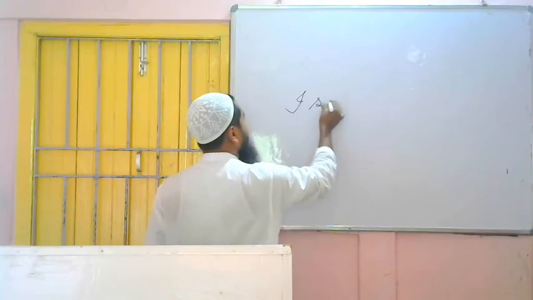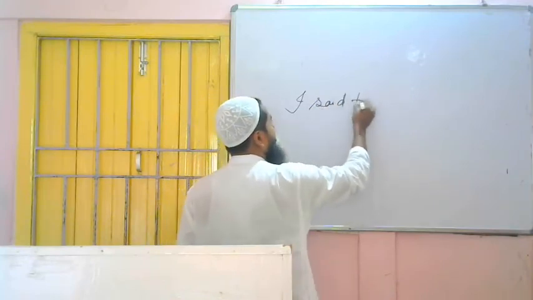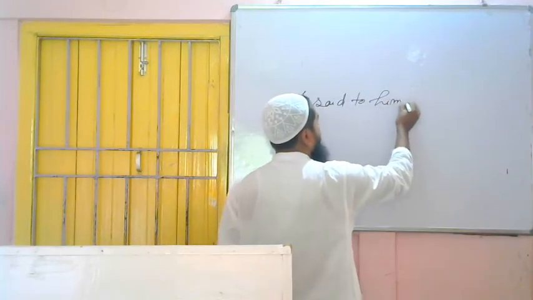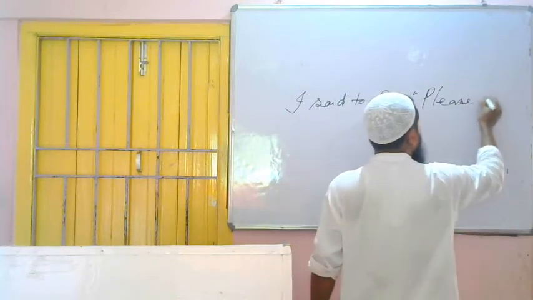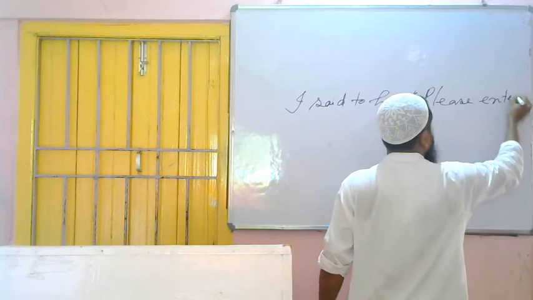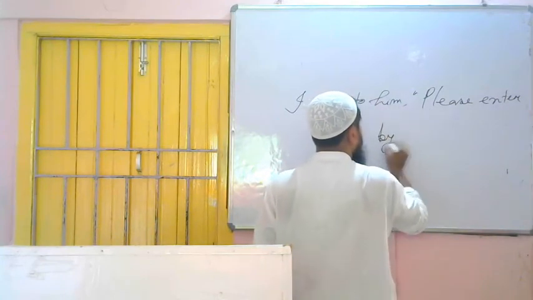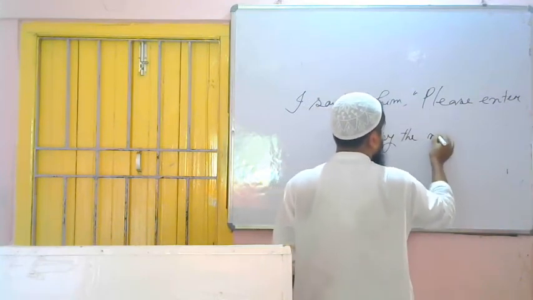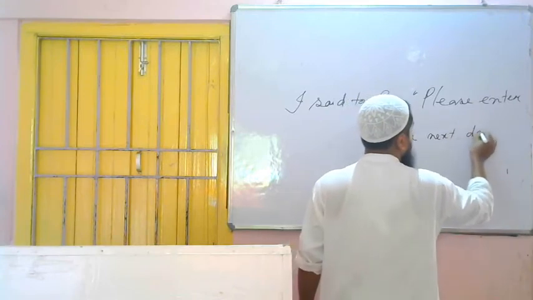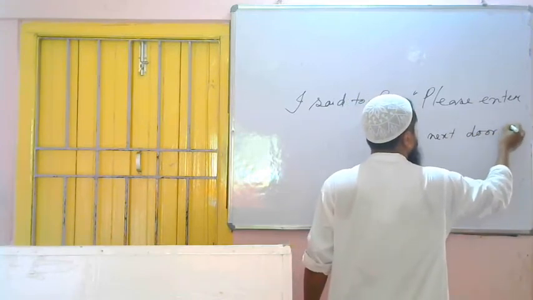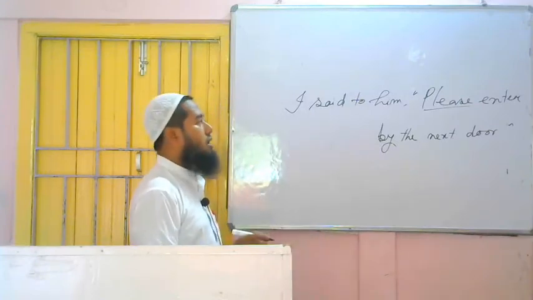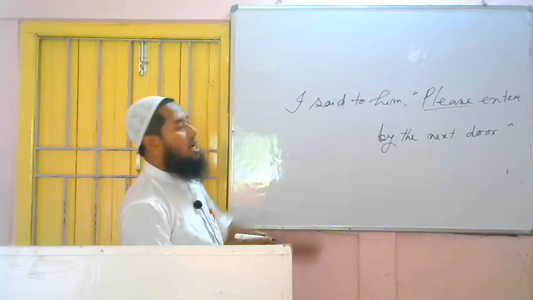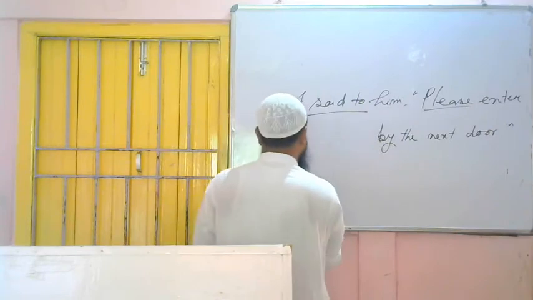I said to him, please enter by the next door. Please is there, we have understood this is an imperative sentence, very simple, and please denotes that this is a request. So in place of said to, what to use?